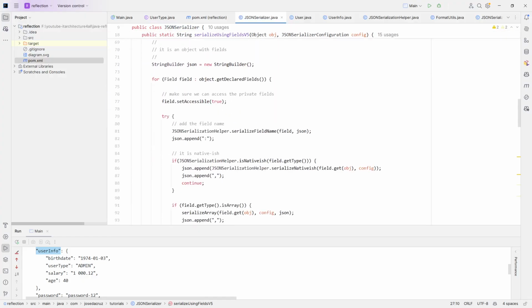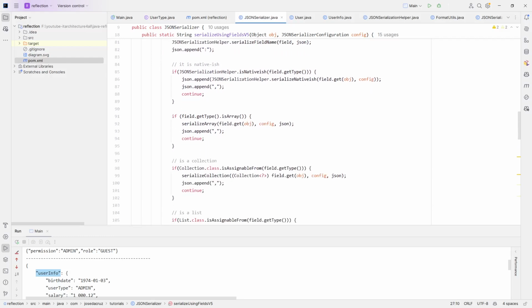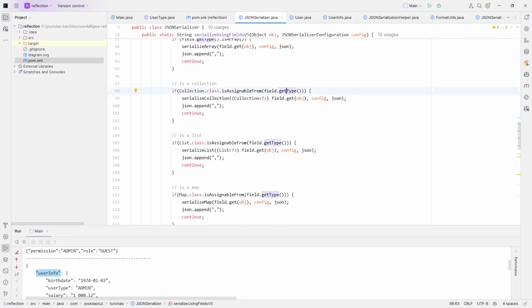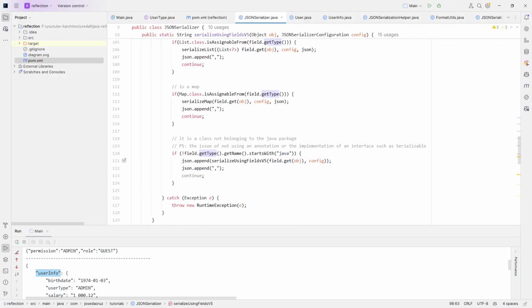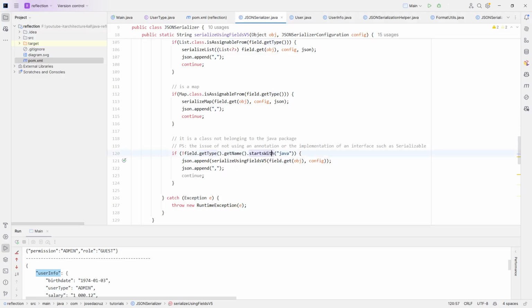But again, we are now serializing our object. So imagine that it's user info that appears, and it will ask: is it a native one? No, it's not. Is it an array? No, it's not. Is it a collection? No. Is it a list? No. Is it a map? No. Okay, maybe it's a class that doesn't start with java. If you saw one of my previous videos, you know it's a workaround to avoid Java classes in the serialization process. It's not accurate, but let's say it clears the way for so many classes that can go wrong on serialization. So if it's not a class that belongs to the java package, maybe it's one of our classes.